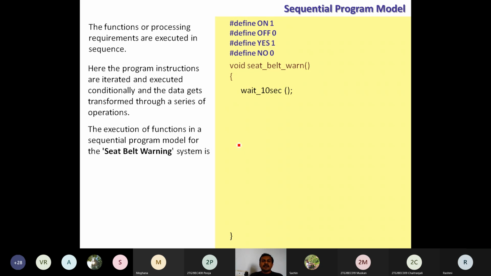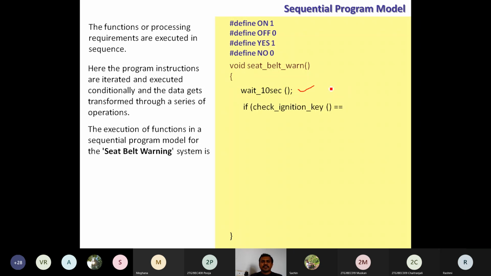One line by line execution is going to happen. Once the C program calls this function, the function is going to be executed one by one, line by line. First, it is going to call another function, which you can think of as written for a waiting period of 10 seconds. I'm going to call that function by using the function name wait_10_second. This function is going to work only for 10 seconds.